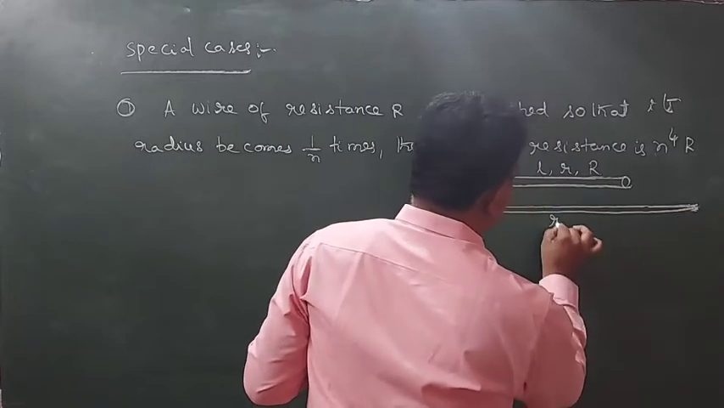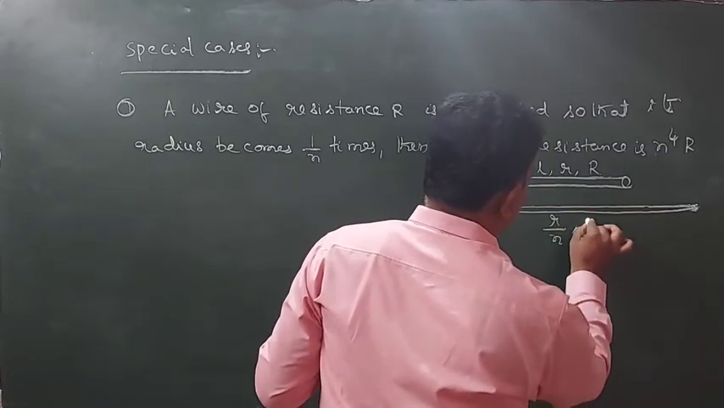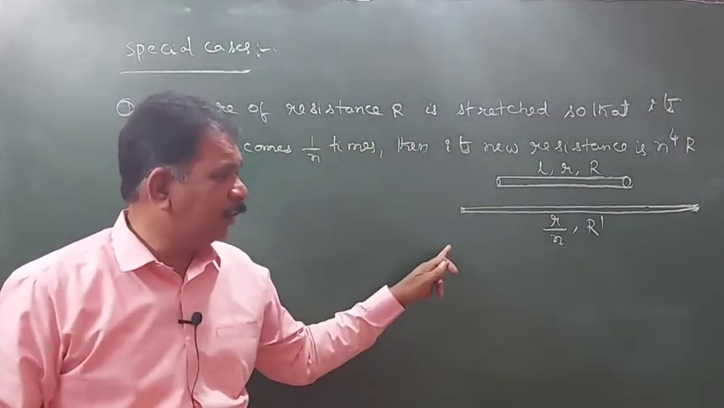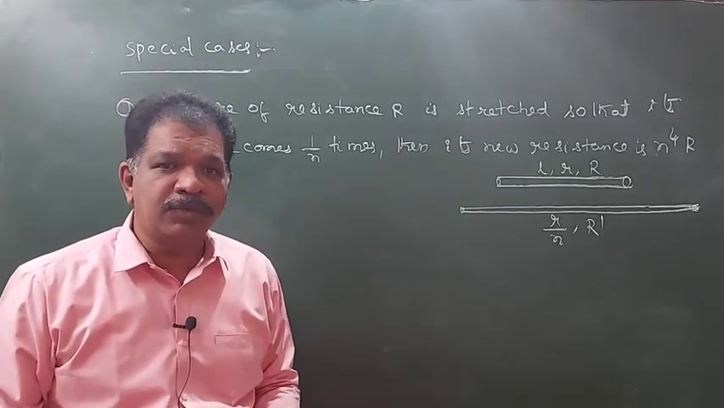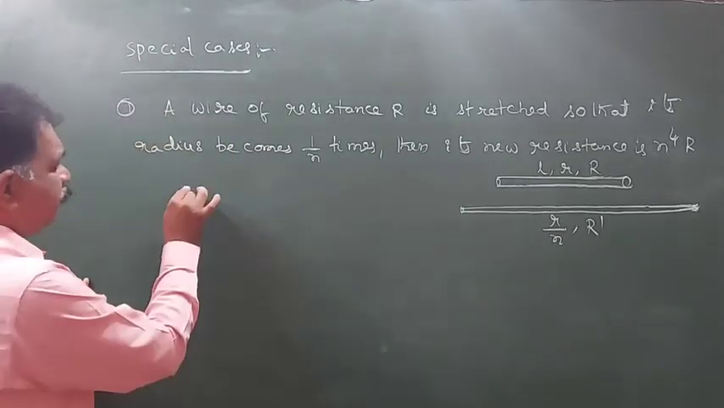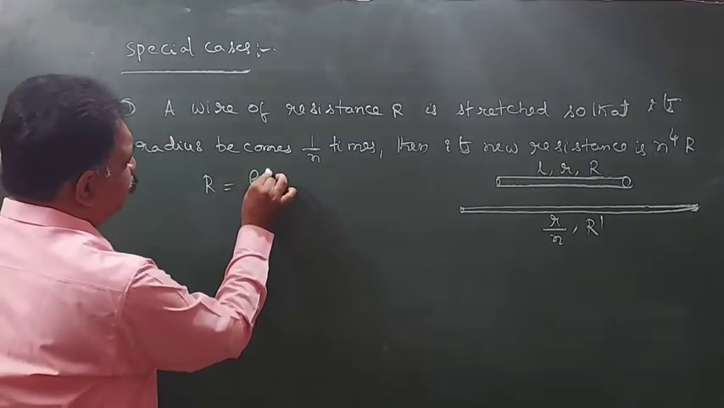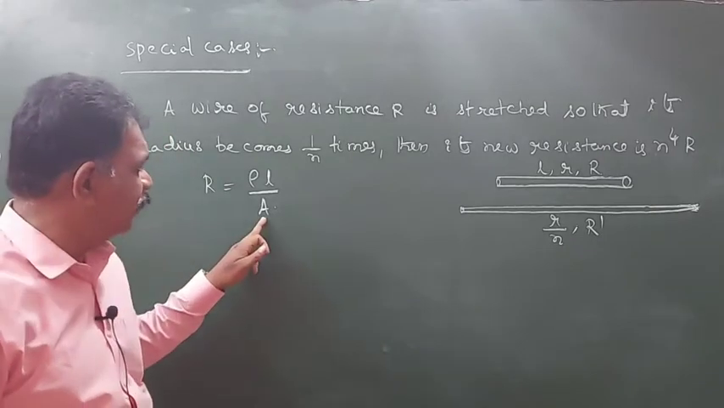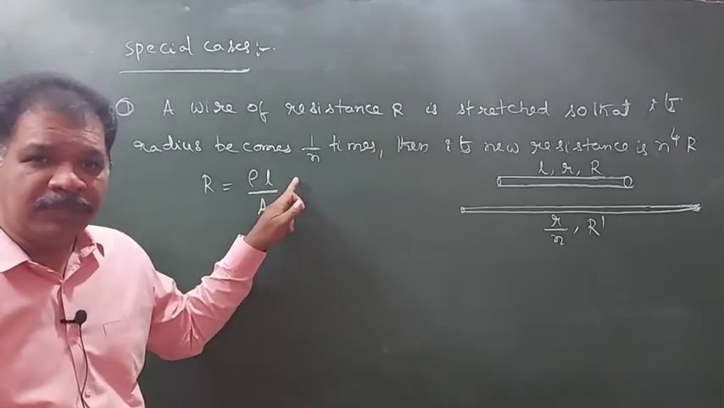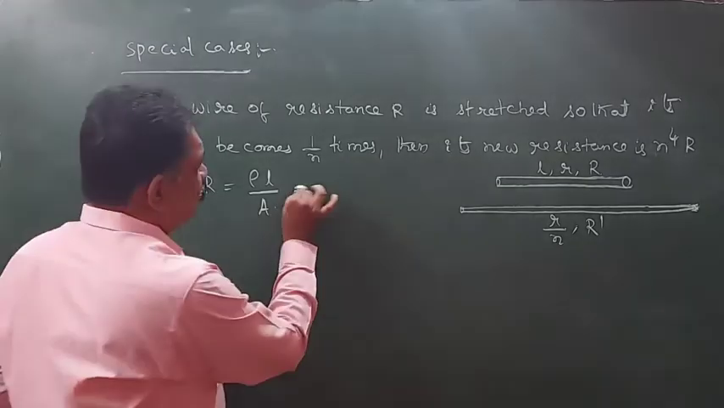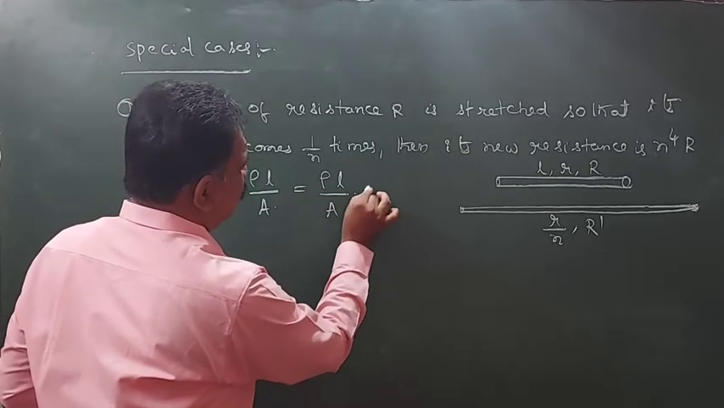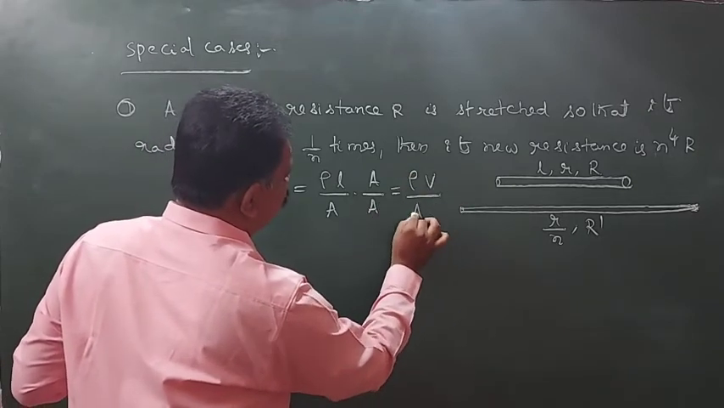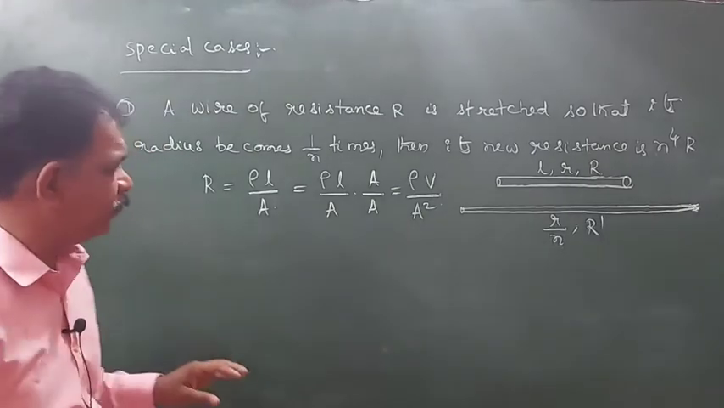Because of that, what will happen? Radius becomes r by n. New resistance, I am assuming it as r dash. What is that value? They are not mentioning the length here. So what we will do is R is equal to rho L by A. Here, I am multiplying with A and dividing with A, because we don't know the length. Length into area will be volume by A square.